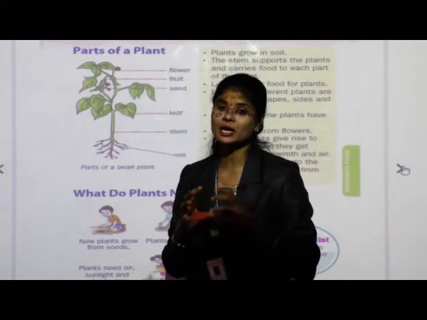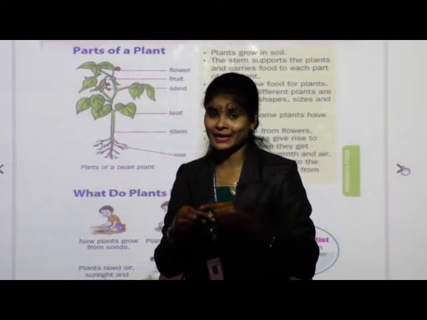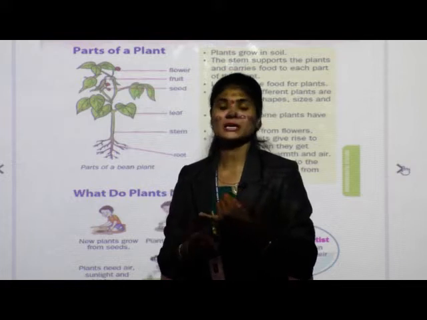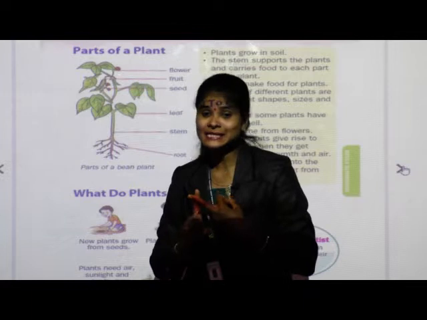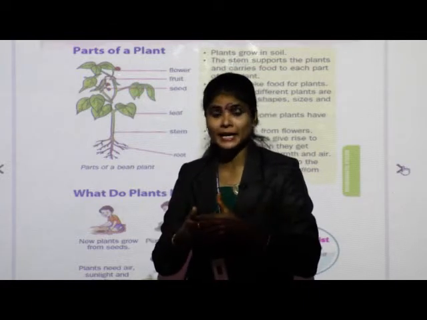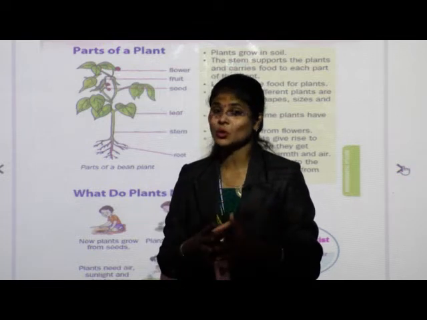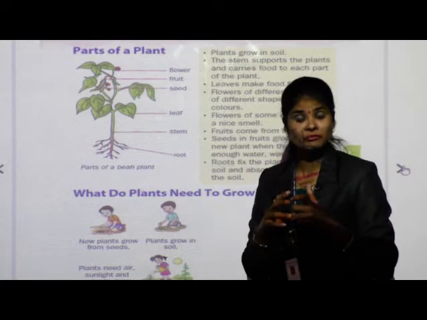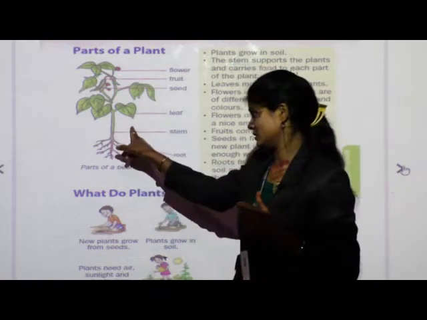They use carbon dioxide gas and they convert these ingredients into food, means water, minerals and the gas carbon dioxide are converted into food, and this process is known as photosynthesis, and with the help of sunlight this process is carried out.